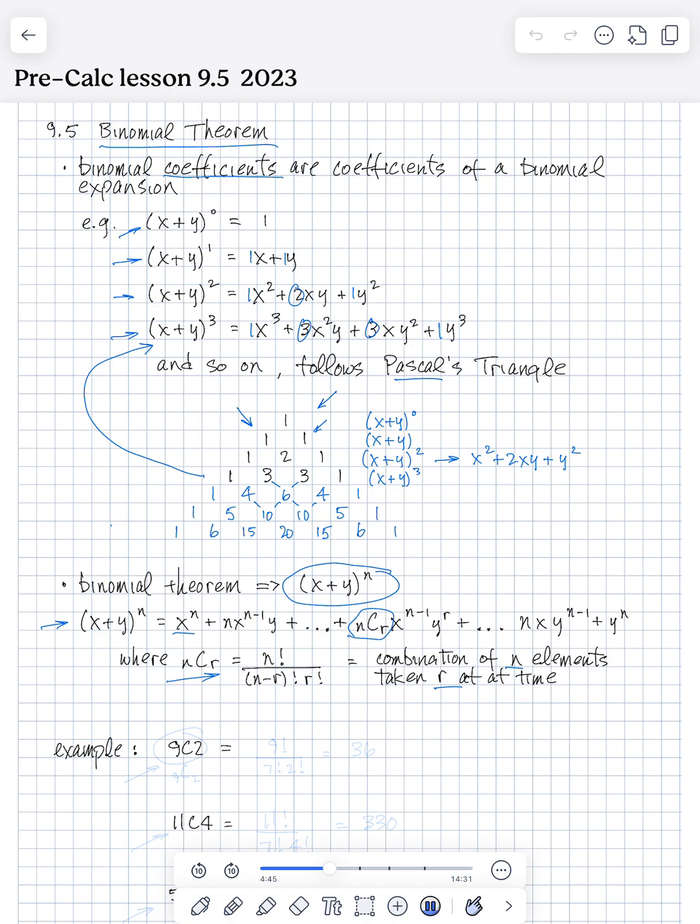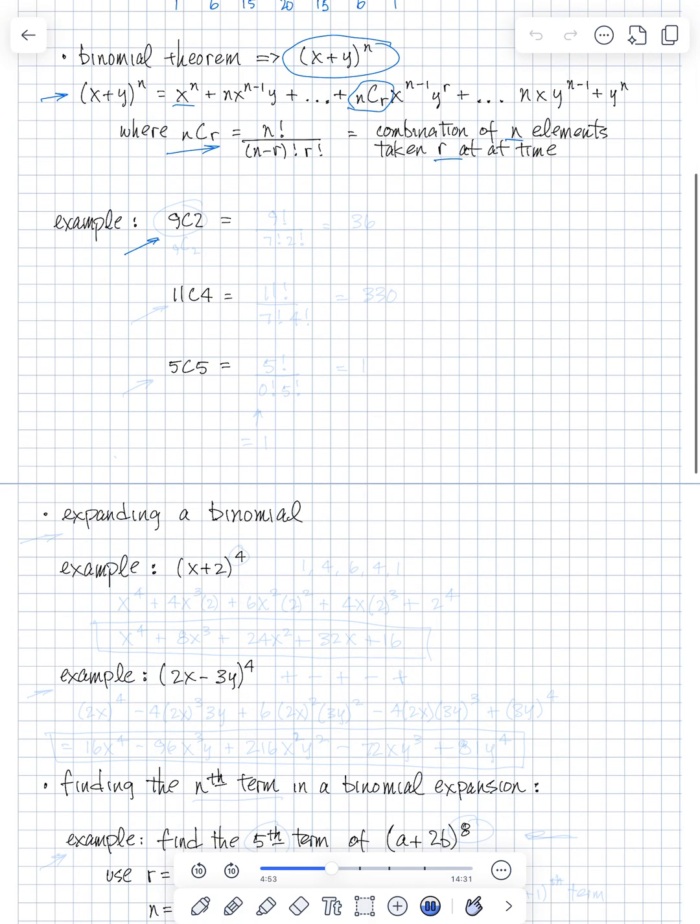So let's look at a couple of examples of nCr. The first one, 9C2, and this is the way it's commonly written. Sometimes you'll see it with a little 9 and then a C and a little 2, but a lot of times you just see it written like that. And this is the way your calculator will show it. So what does this mean?